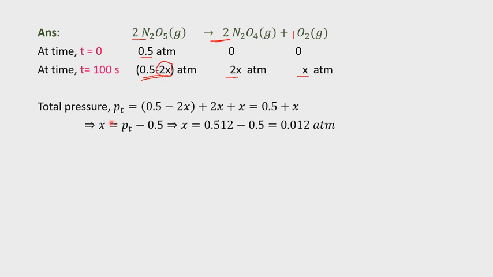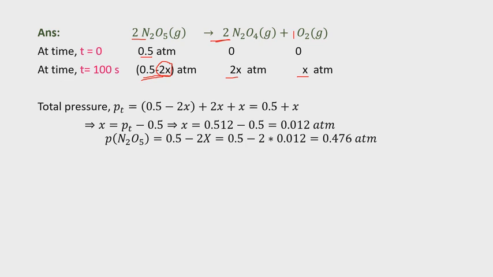X value means this is the pressure, 0.012 atmosphere. This is the pressure decrease per 1 mole of N2O5. For 2 moles, just multiply with 2, you will get the answer.